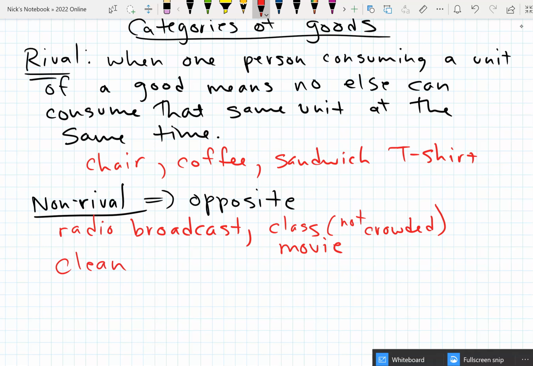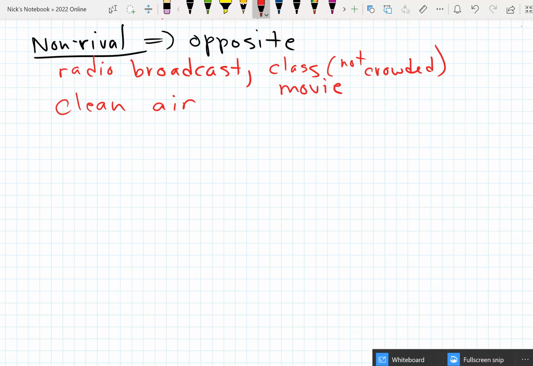Some other ideas: clean air is non-rival. I'm breathing clean air, you're breathing clean air, and those don't interfere with each other. So lots of these kinds of things are non-rival. Lots of people can use them at the same time.